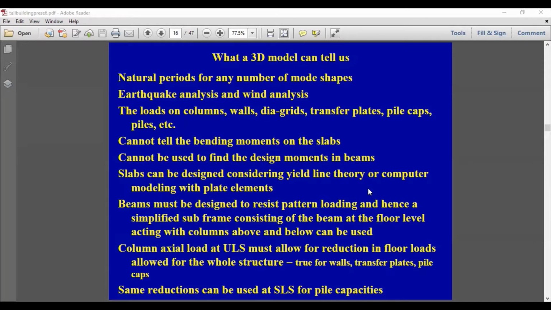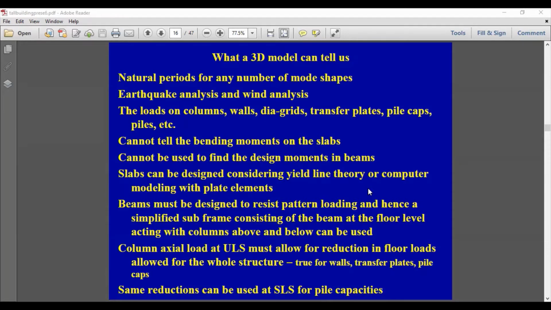At the same time, if you want, you can model the slab using shell elements and get reasonable answers. But you have to ensure that you have allowed for cracked sections. So the cracking of the section has been allowed.